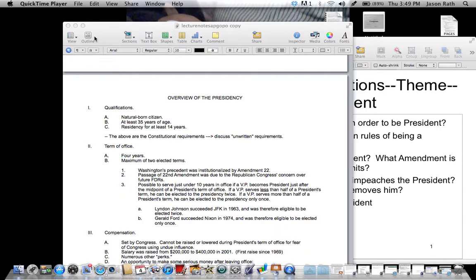So what are the unwritten requirements? Well, those are not written here on my notes. I'm going to say them. On your notes, you should have unwritten requirements and then list these. These are things that are not listed in the Constitution, but we as people expect. We expect our president to be religious. What type of religion do we typically like our president to be? Christian. What type of Christian? We don't care as long as they're Christian.